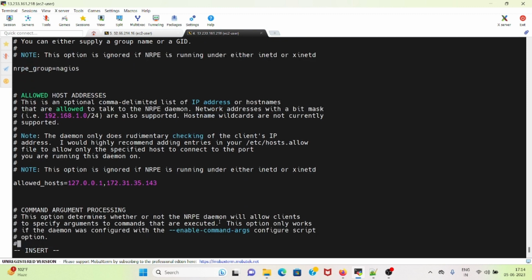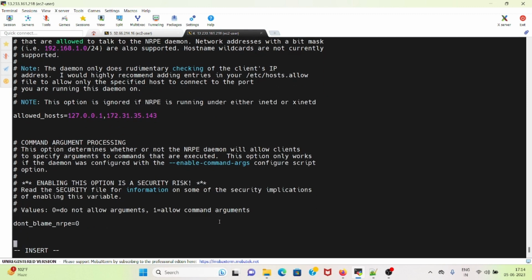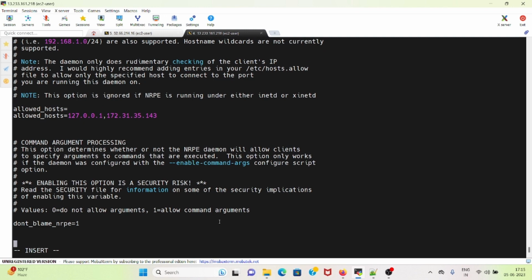Next, I will go here and there is a property called dont_blame_nrpe. So this option determines whether or not the NRPE daemon will allow clients to specify arguments to commands that are executed. This option only works if the daemon was configured with the enable command args configure script option that we did, and I will change the value to 1 to allow command arguments. Once it's done,